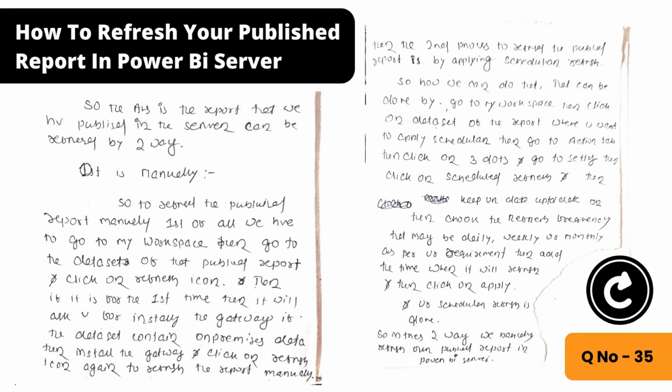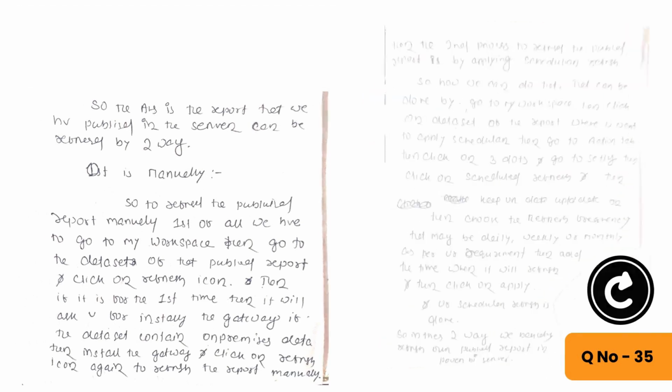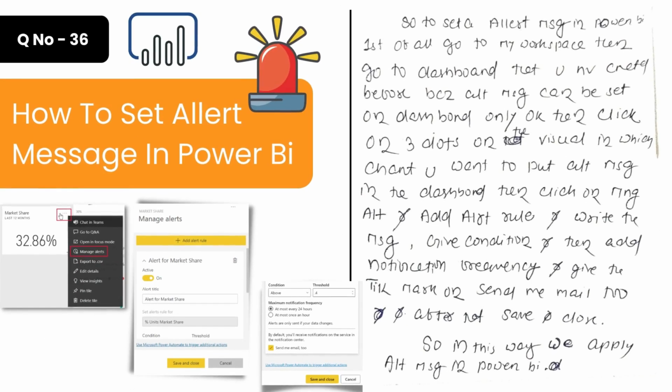Okay, then the next question is how to set alert message in Power BI. So the answer is, to set an alert message in Power BI, first of all go to My Workspace, then go to the dashboard that you have created before, because alert message can be set on the dashboard only. Okay, then click on the three dots on the visual in which chart you want to put the alert message in the dashboard.